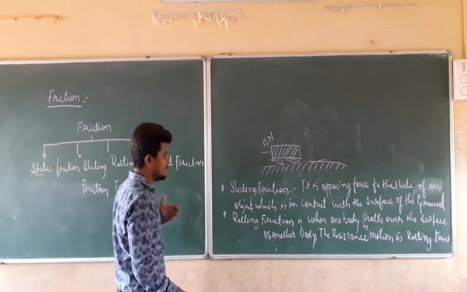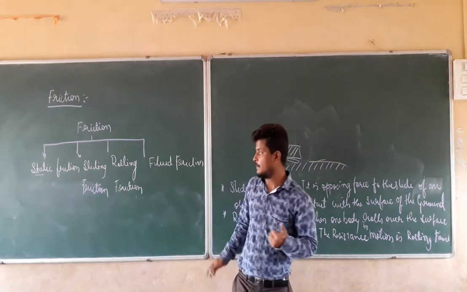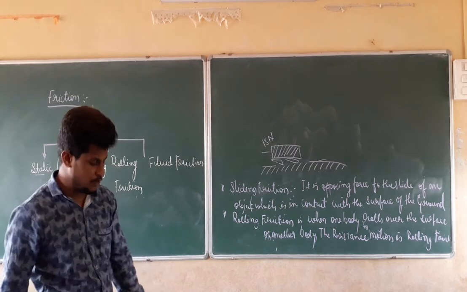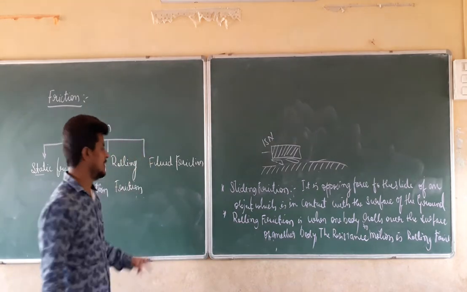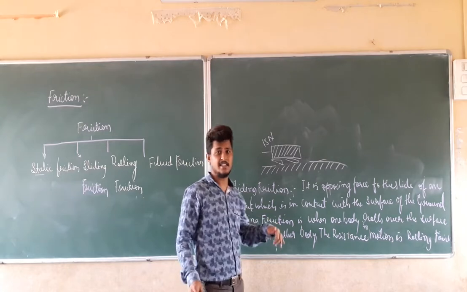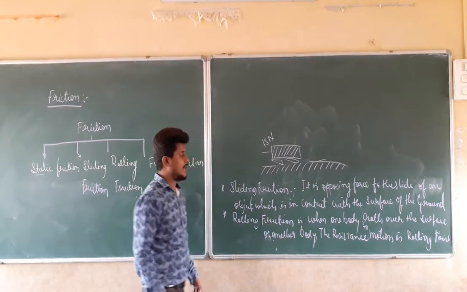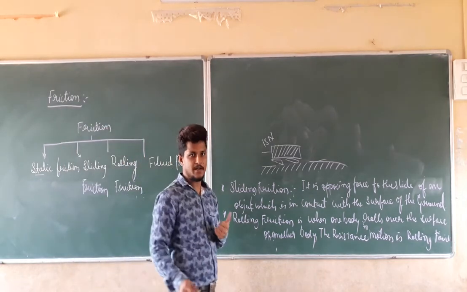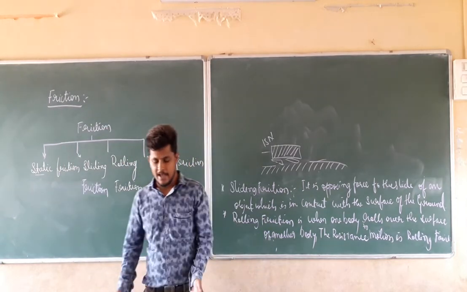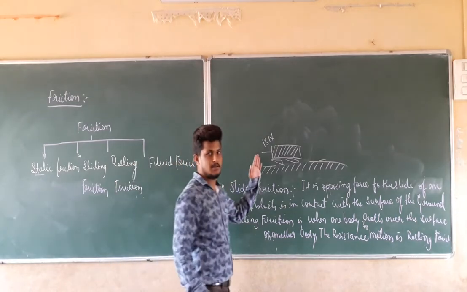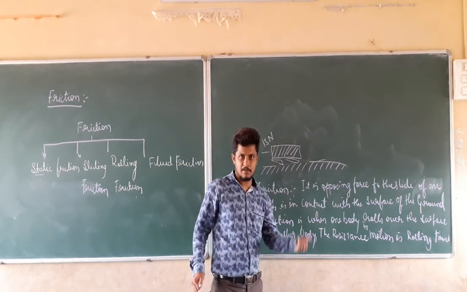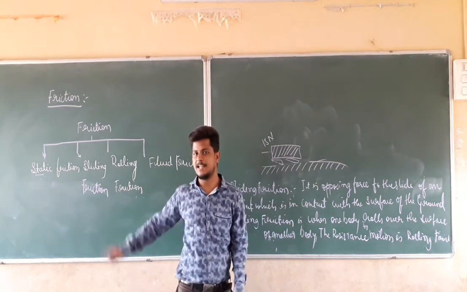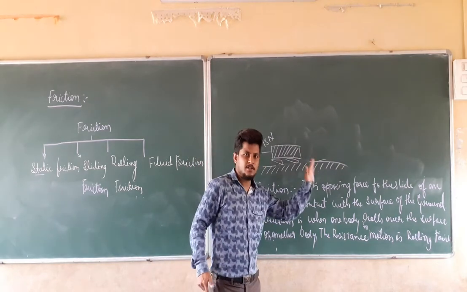These are the three major types of friction when two objects are in contact with each other. If we check the magnitude of each friction, first, static friction: the magnitude of the static friction will be more. So if I want to move an object, I have to apply more force. The magnitude of that applied force is equal to the static friction. Then the body starts to move.